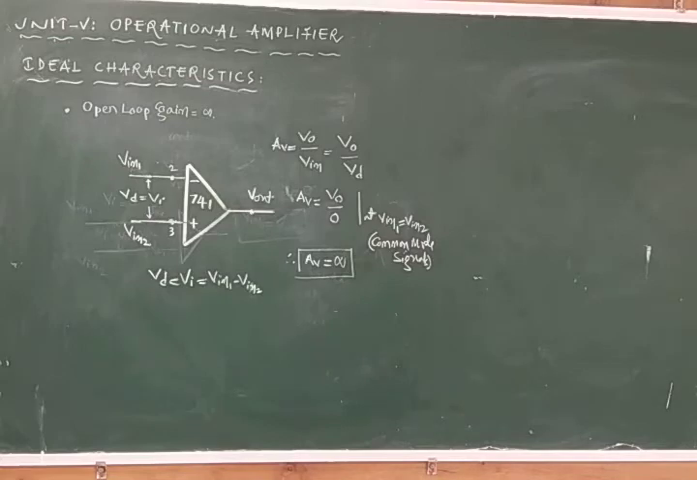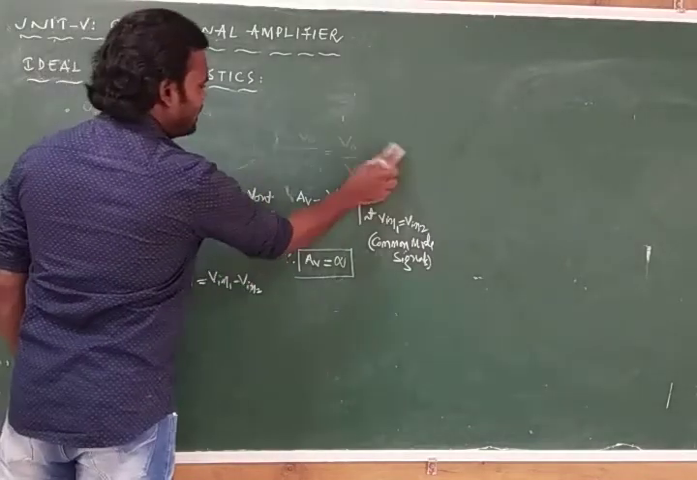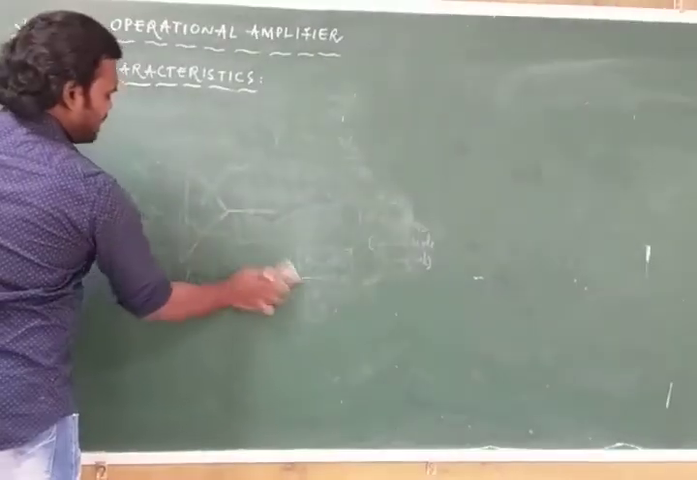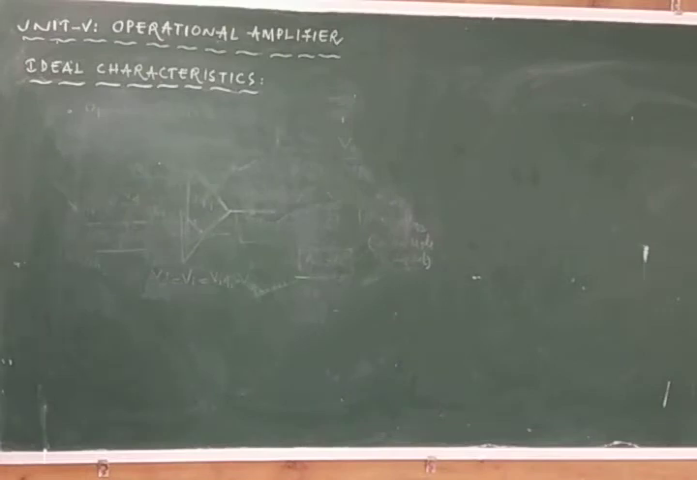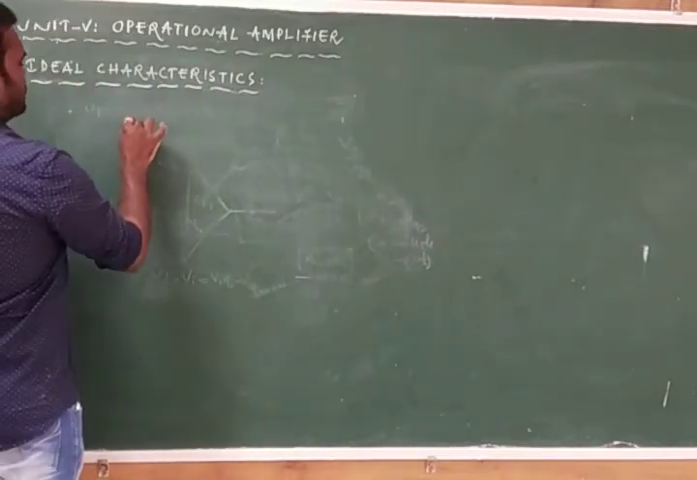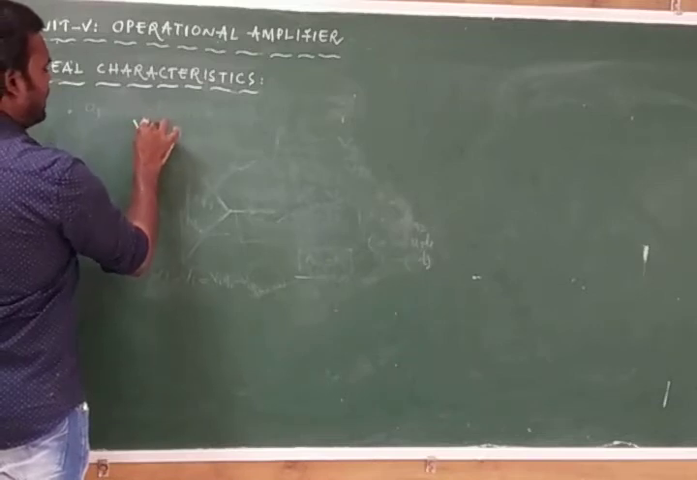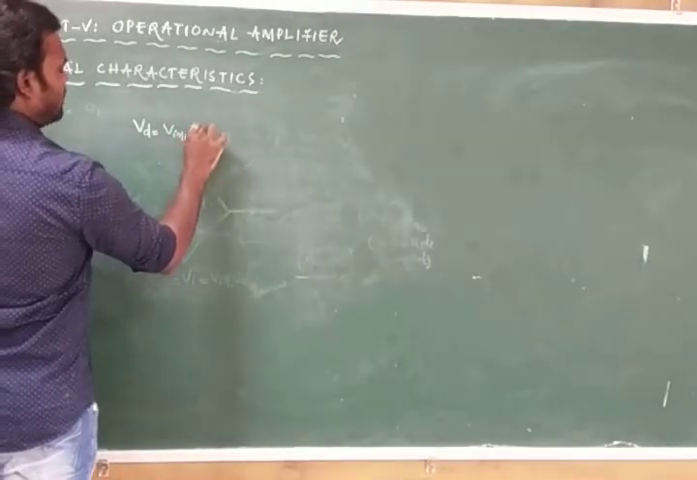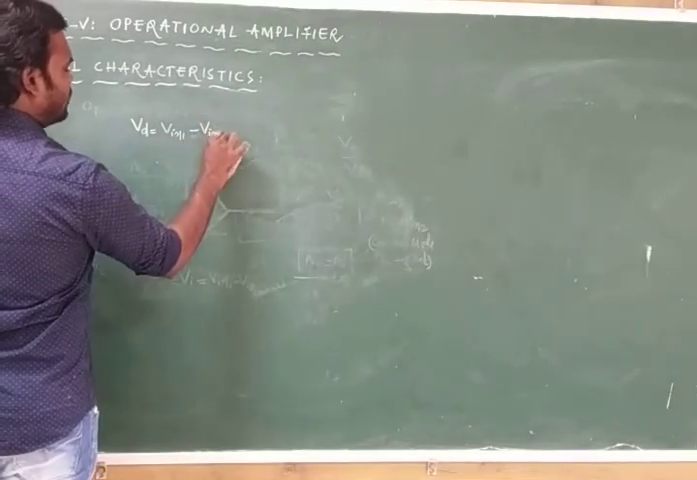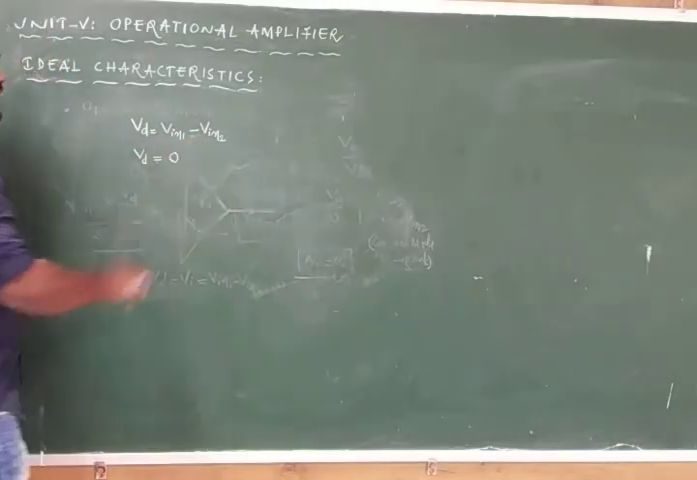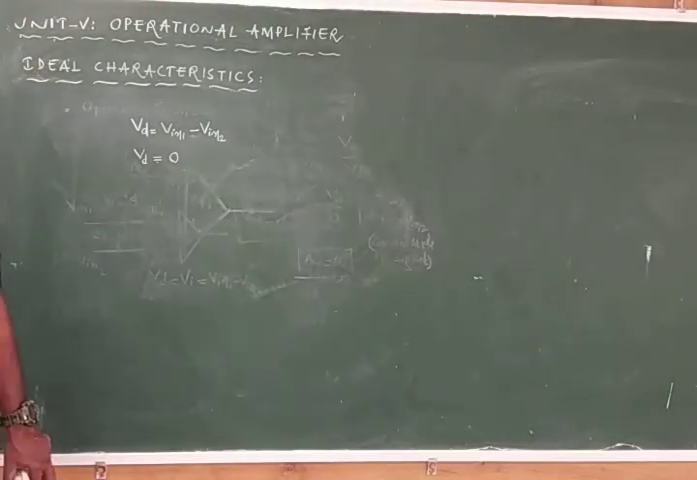The second important characteristic of an operational amplifier is that the input impedance is infinite. From the first point only we can explain this one. This is the ideal condition, where we know that Vd is equal to Vin1 minus Vin2, and Vd must be equal to 0, because in ideal cases it doesn't accept any input signal.